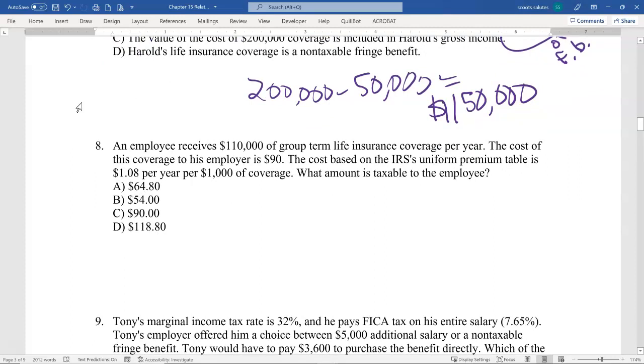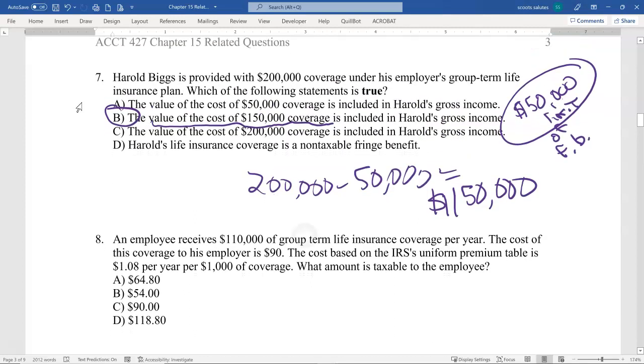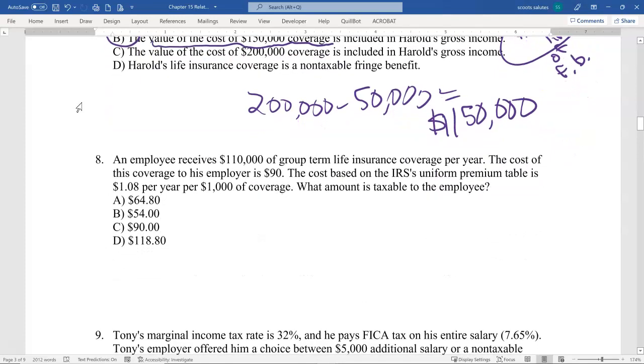So in this case, it says an employee receives $110,000 of group term life insurance. Maybe we should finish that one. So B was the answer for 7. 8 says an employee receives $110,000 of group term life insurance coverage per year. The cost of this coverage to his employer is $90. The cost based on the IRS's uniform premium table is $1.08 per $1,000 of coverage. What amount is taxable to the employee?